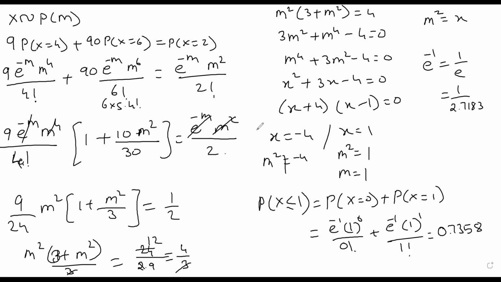E raised to minus 1 is 0.3678. तो ये होगा 0.3678 प्लस ये भी 0.3678 ही होगा. That will be 0.73575, that is 0.7358.